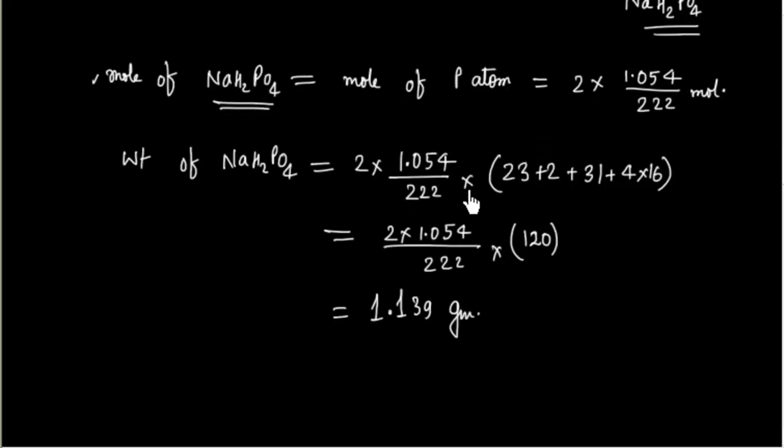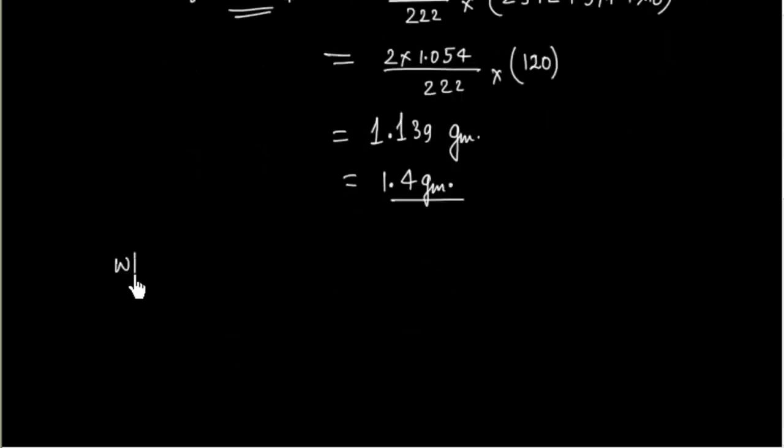If I round up to 2 digits, I can say this is around 1.14 gram. So the weight of NaH2PO4 is 1.14 gram.